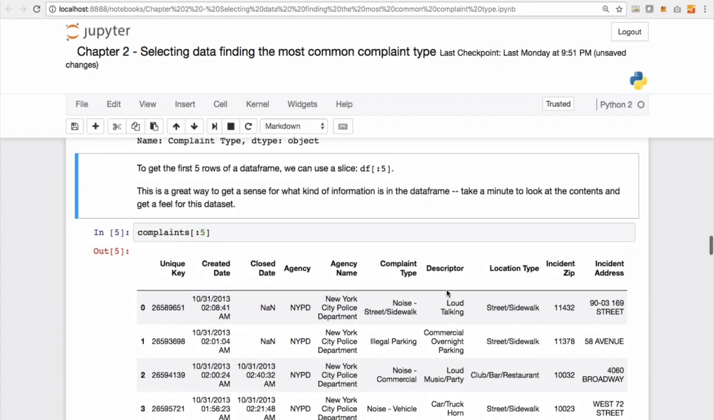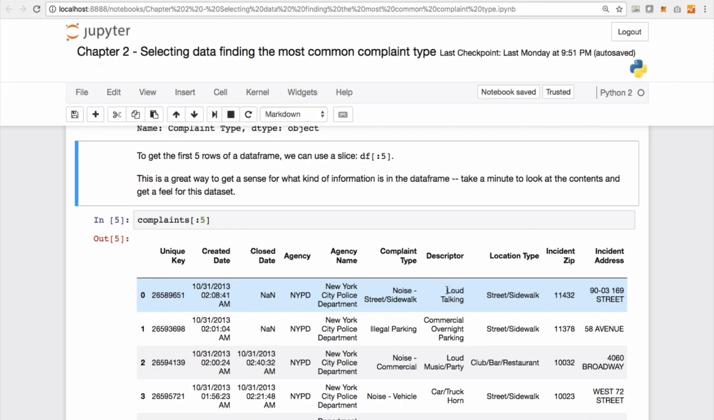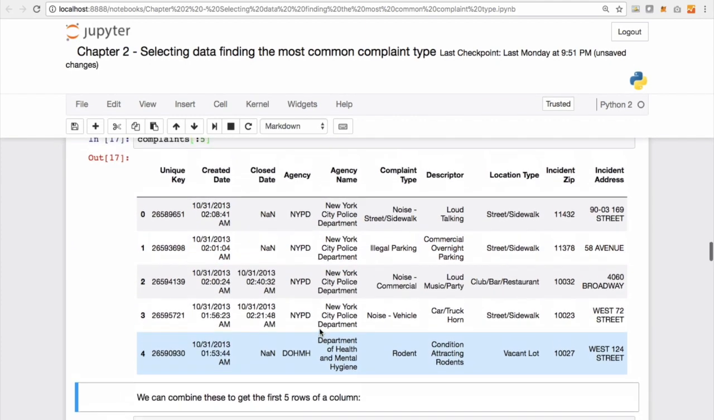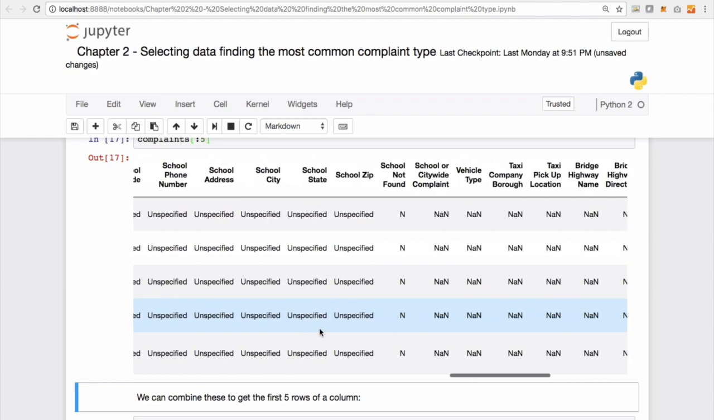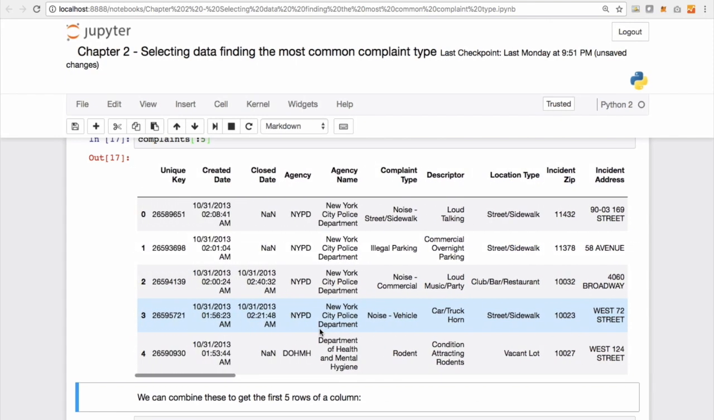Now to get the first 5 rows of a data frame, we can use a slice of something like this. This is a great way to get a sense of what kind of information is in the data frame. Take a minute to look at the contents and get a feel for the dataset. And there we go. Instead of displaying all the rows, we have just subsetted to display just 5 rows.